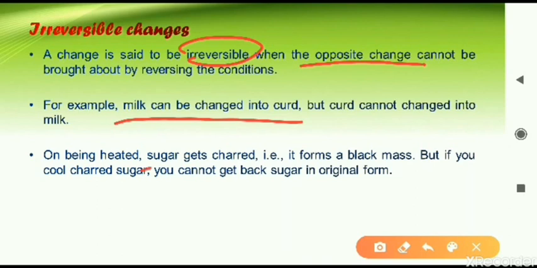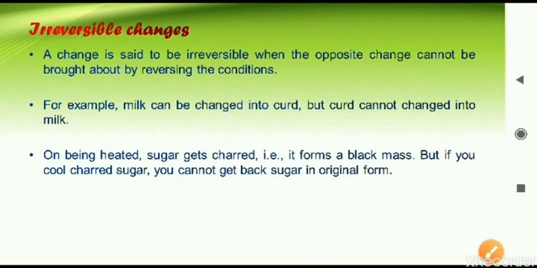Another example is sugar getting burnt. If we heat sugar, it will convert into a black mass. Black carbon will form. All the sugar molecules will burn, producing CO2 gas, and H2O will be released, and what is left behind is a black mass of carbon only. From that burnt sugar you cannot get sugar back again. So that is an irreversible change.